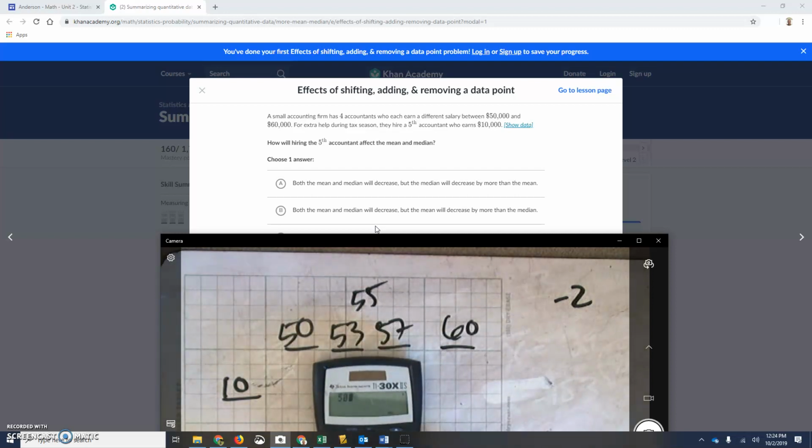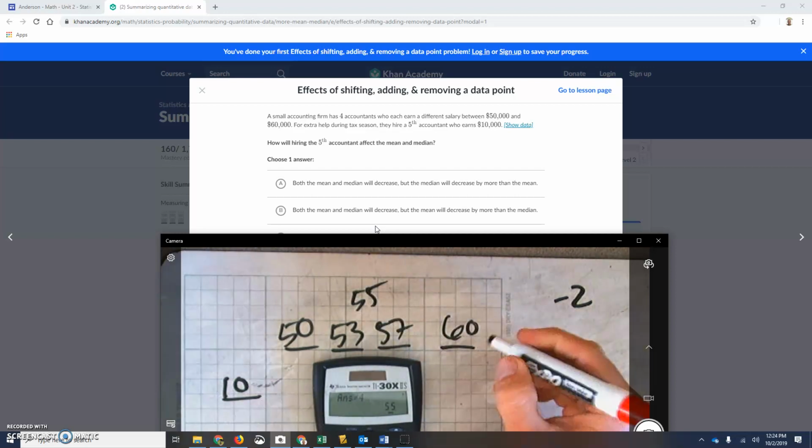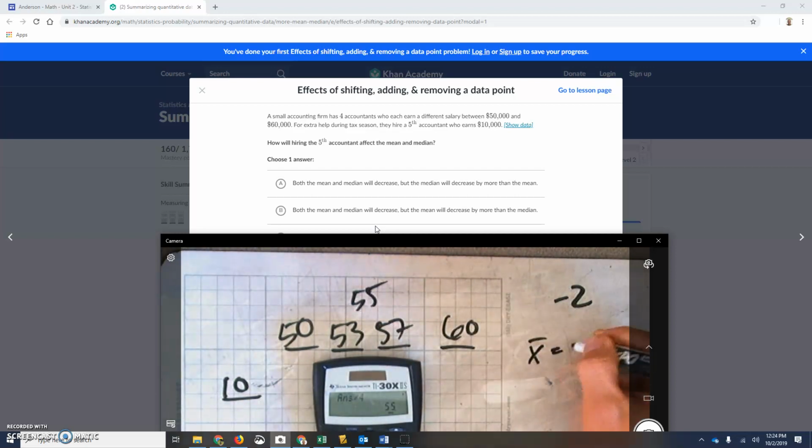So 50 plus 53 plus 57 plus 60 is 220, and we're going to divide by 4. So our average is 55,000. Well, let's now include the 10. So we're going to do 10 plus 50 plus 53 plus 57 plus 60, and we're dividing by 5 this time. Now our average is 46. So we've declined by 9,000 per year as our average.